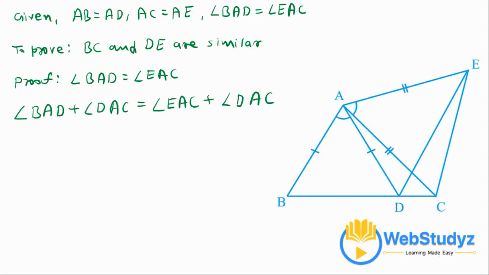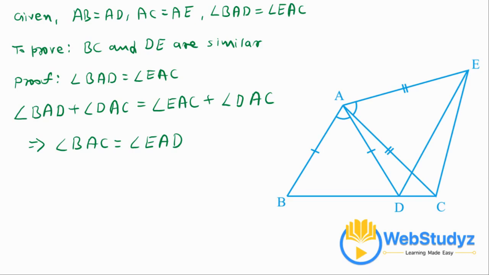So from here we can imply that angle BAC is equal to angle EAD. Angle BAC is equal to angle EAD.